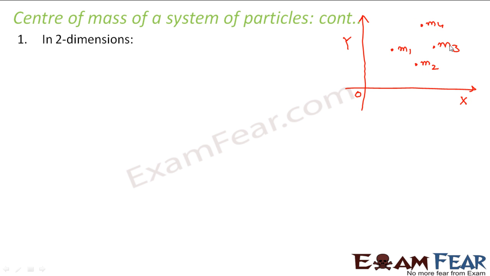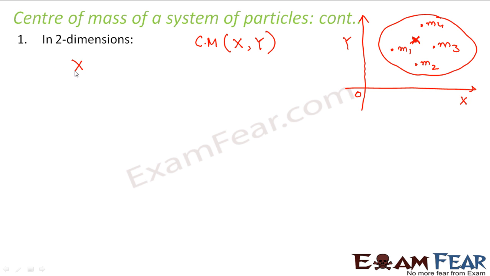Suppose this is my system, and the center of mass of this system lies at this point. To define my center of mass also, I need both coordinates, capital X as well as capital Y. The definition remains the same.